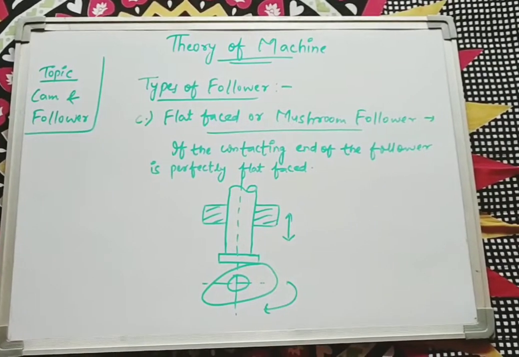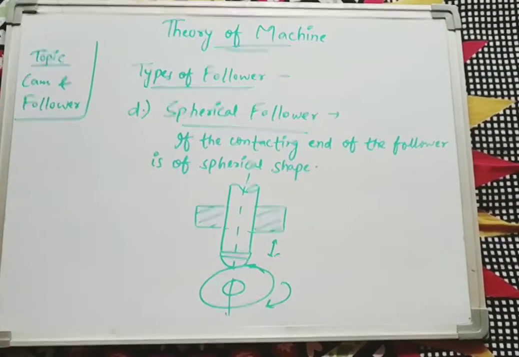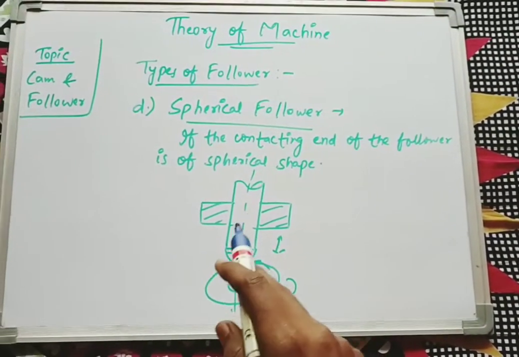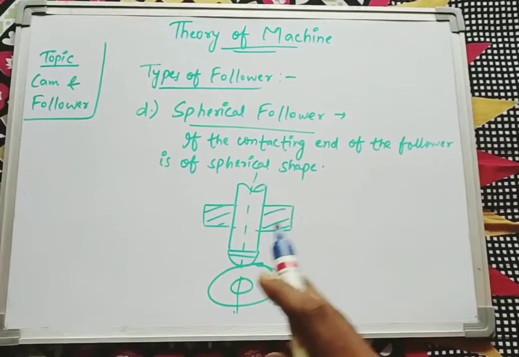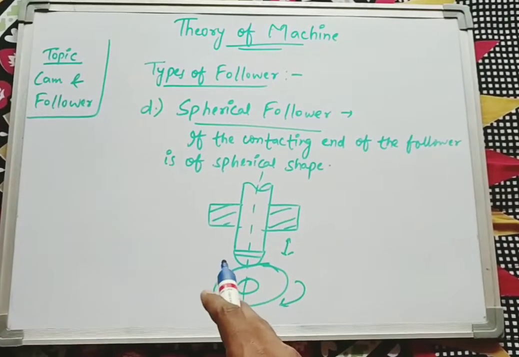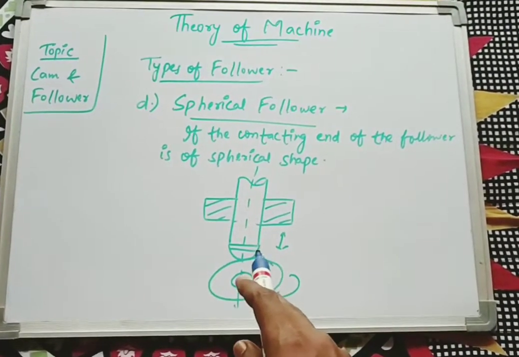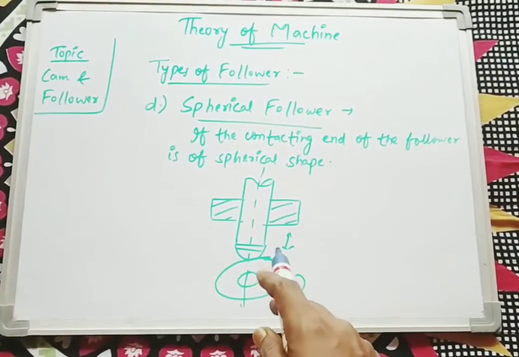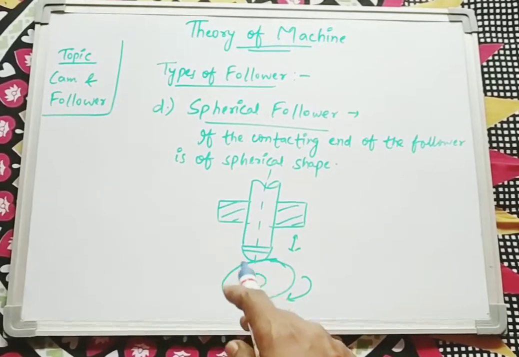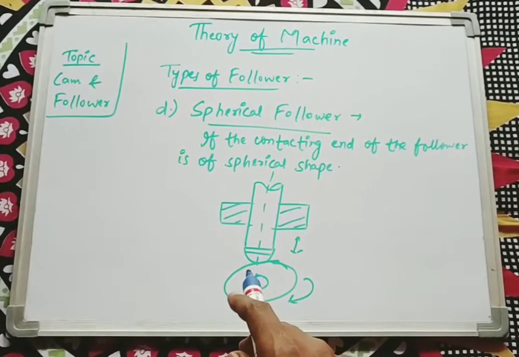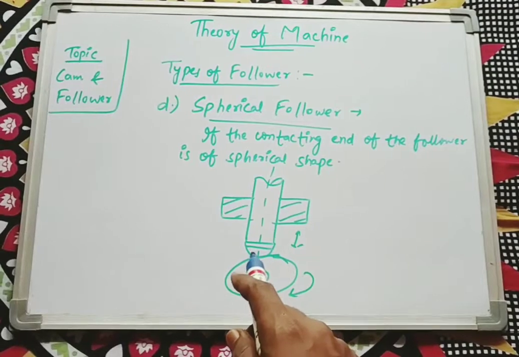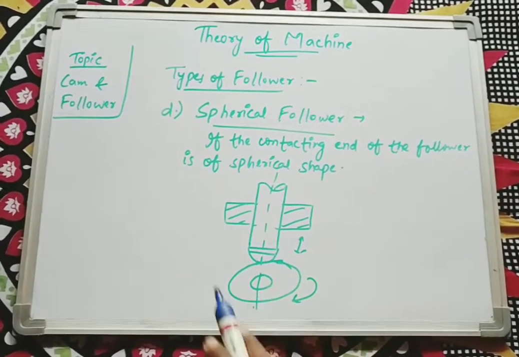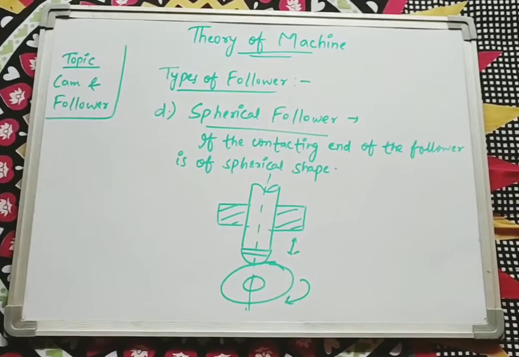Now coming to the next type of follower, the fourth one, that is the spherical follower. Again the definition suggests that the contacting end of the follower is of spherical shape. If we go back to the figure, the shape which is contacting with the cam is half spherical. That means if we complete the figure, it will be a full sphere. We are only defining the shape which is contacting with the cam, so it is of spherical shape. This type of follower is known as a spherical follower.